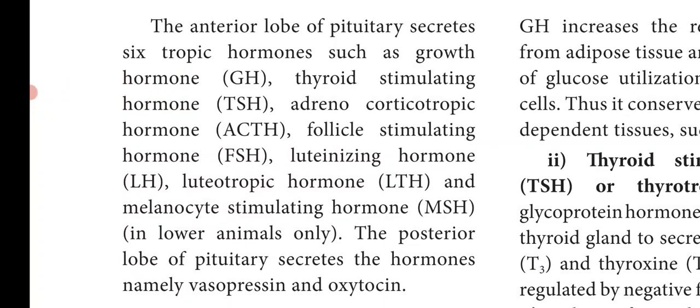They are the growth hormone GH, thyroid stimulating hormone TSH, adrenocorticotrophic hormone ACTH, follicle stimulating hormone FSH, luteinizing hormone LH, luteotrophic hormone LTH, and melanocyte stimulating hormone MSH. This melanocyte stimulating hormone is only secreted in the lower animals.